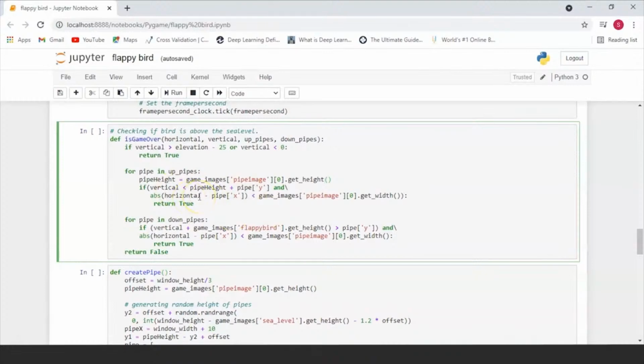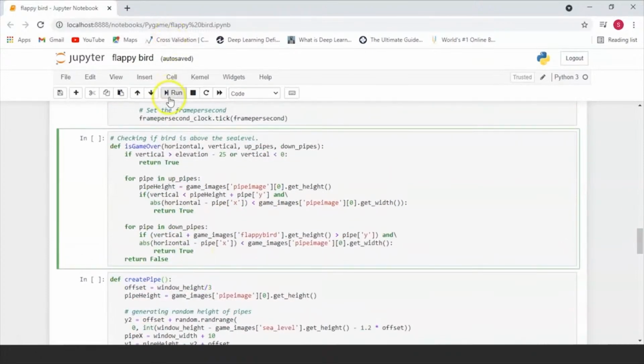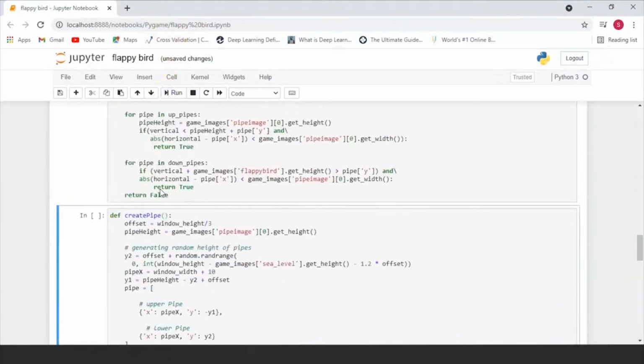So that's what we're basically checking here. We're checking to see if the bird has hit the pipe horizontally or vertically. Then you will return true. And the same thing will happen for the down pipes. You will check if the bird has hit the pipe horizontally or vertically at any point. So let's run this GameOver function.